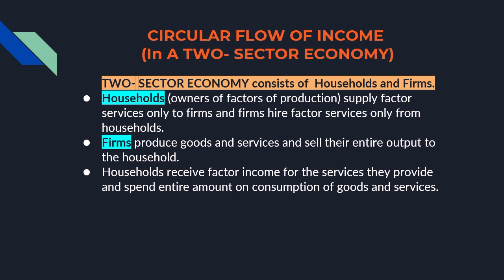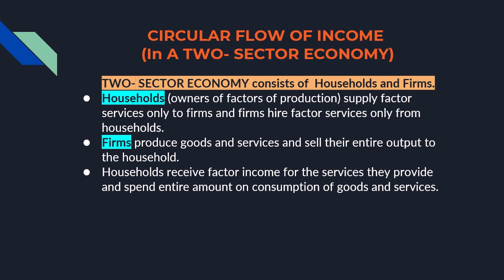We are assuming here in the two-sector economy, which is a simple economy, that there are no savings and no leakages. So neither household saves nor firm saves. So whatever the household earns, where does it spend all of it? On purchase of goods and services which are produced by the firms.